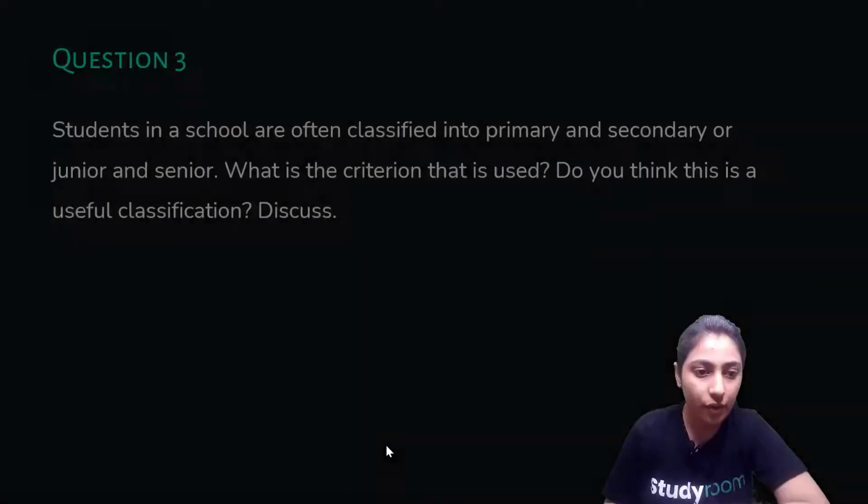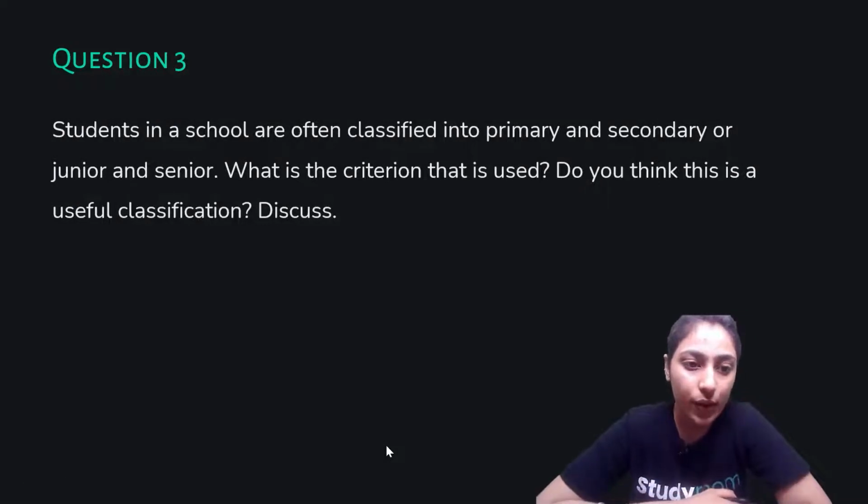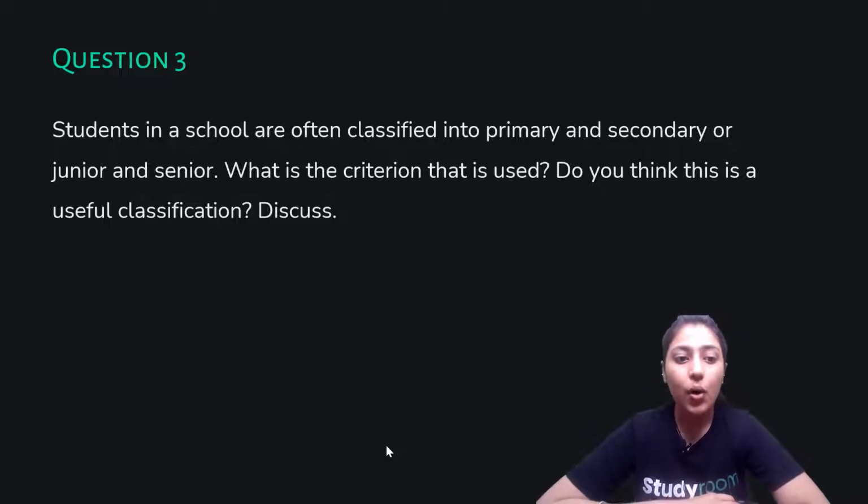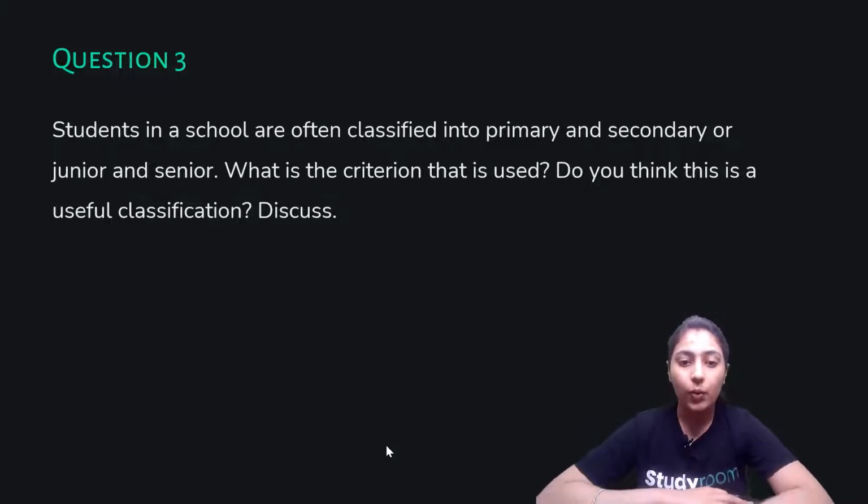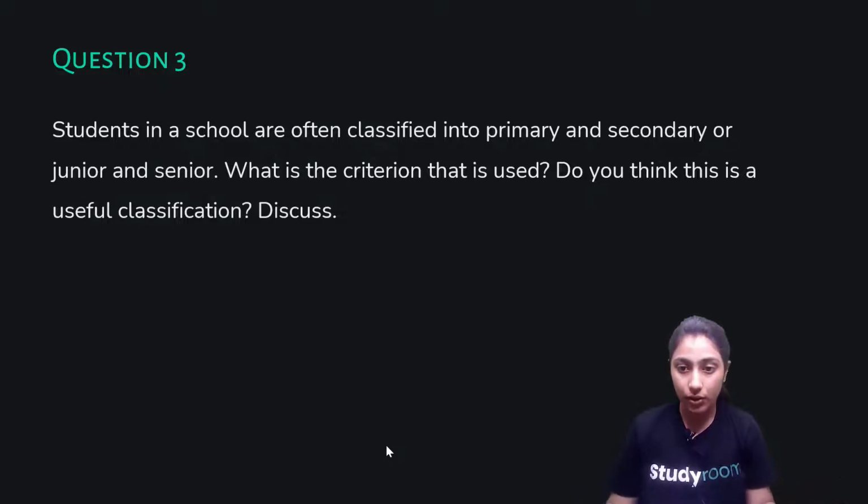Now moving forward to our next question, which says, students in a school are often classified into primary and secondary, or junior and senior. What is the criteria that is used? Do you think this is a useful classification? Discuss. So yes, we do agree that students are always classified into secondary or primary, juniors, seniors.